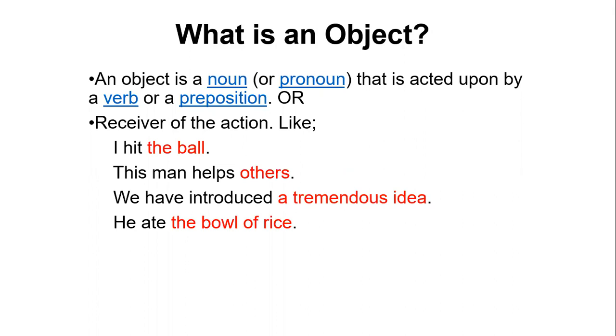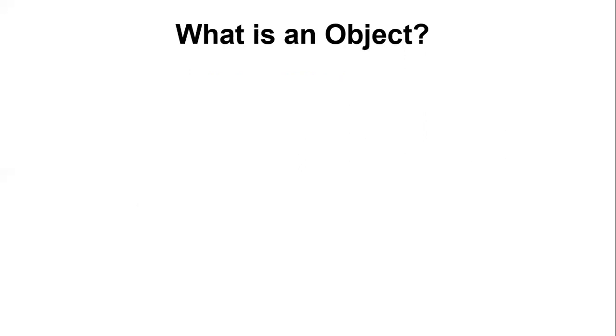This man helps others. What does this man do? He helps others. Others are the receiver of the action, the object. We have introduced what? A tremendous idea. So a tremendous idea is the example of an object. Then he ate the bowl of rice. What did he eat? The bowl of rice. The bowl of rice, others, a tremendous idea, these all are the receivers of the actions. So as they are the receivers of the action, these all are objects.